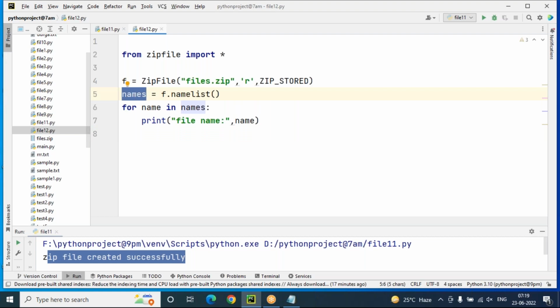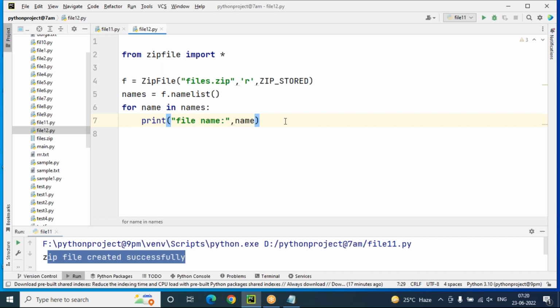In this names list, multiple names are there, and one by one I want to retrieve them. The for loop variable is name, and names is the collection of names. From this names, one by one I am reading and displaying the name. This is just retrieving all the multiple file names from the zip folder, and I'm trying to print each and every file name separately.